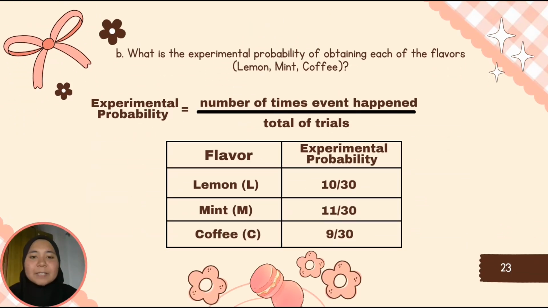Next, we have to find the experimental probability for each flavor of candy, which means we have to divide the number of times the event happens by the total number of trials.